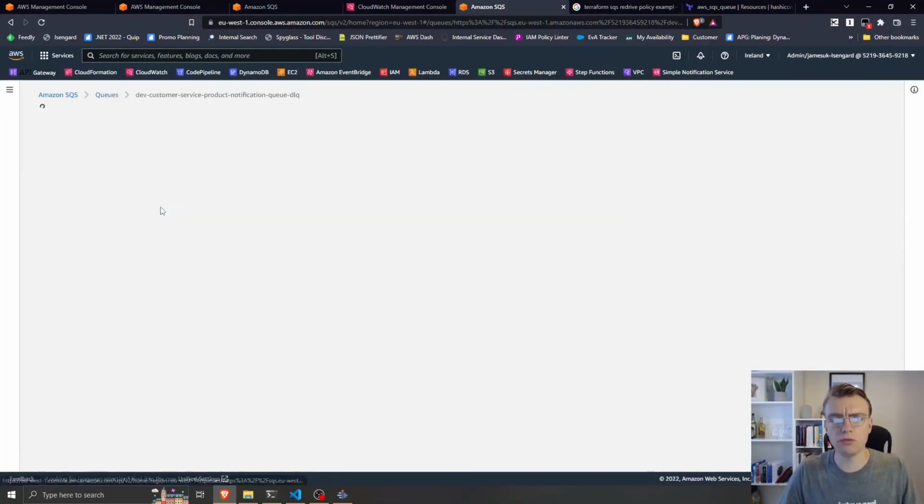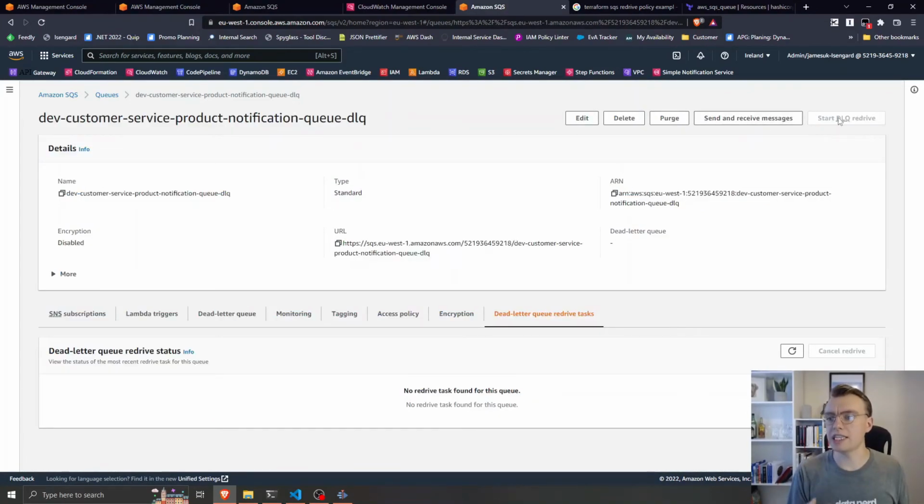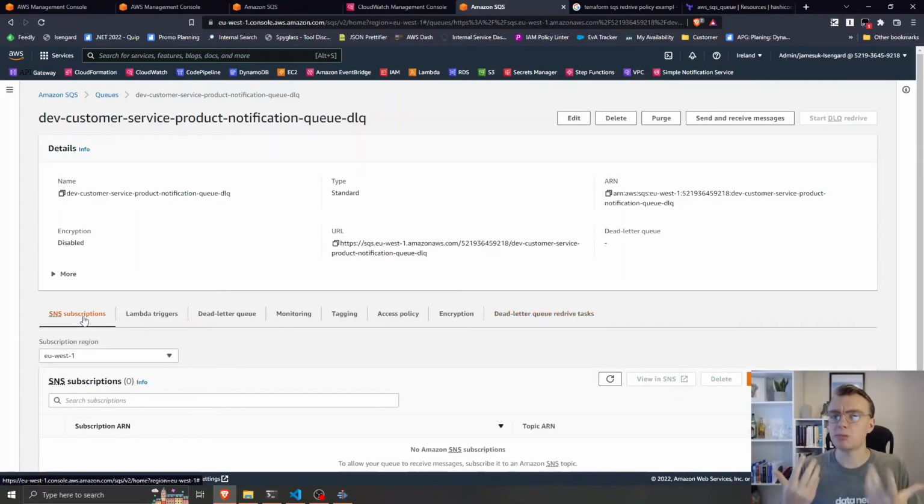However, for messages that come via things like EventBridge, obviously I don't get this Start DLQ Redrive option because this message hasn't come from another queue, it's come from EventBridge. And this requires a little bit more challenge, and this will be very specific to your application. You could write a custom Lambda function, for example, to take messages off your DLQ and put them back into your other queue. You could build it into your current application logic, into a current Lambda function to check the DLQ. So there's a few different ways you can manage that reprocessing of your DLQ, and like I said, that will be specific to your application.